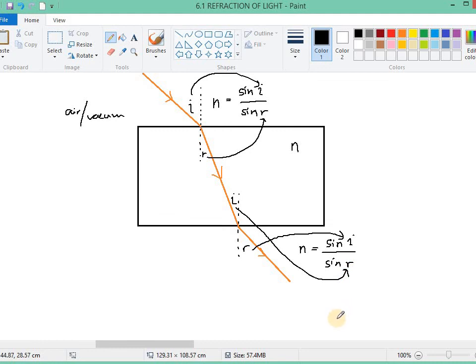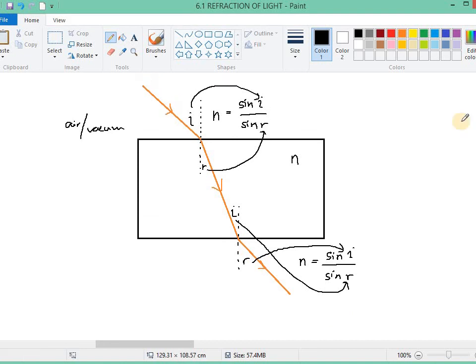Get the idea? I hope by showing you this, you can be clear about what is meant by the angle of incidence. That means the I in sin I must be the angle in the air or vacuum. The R in sin R must be the angle inside the medium.